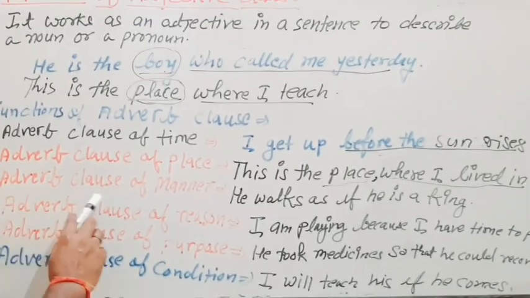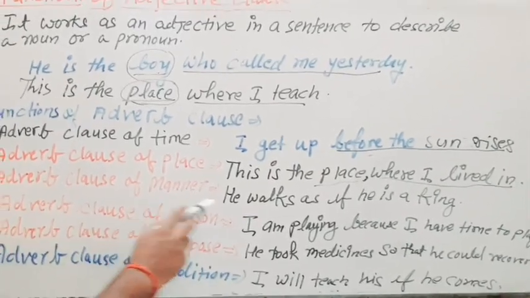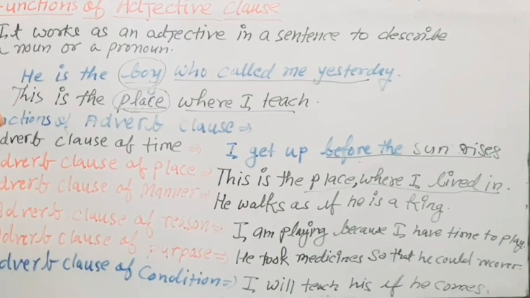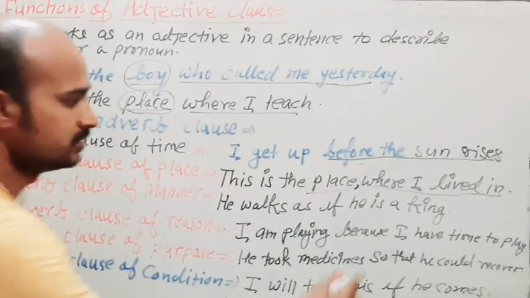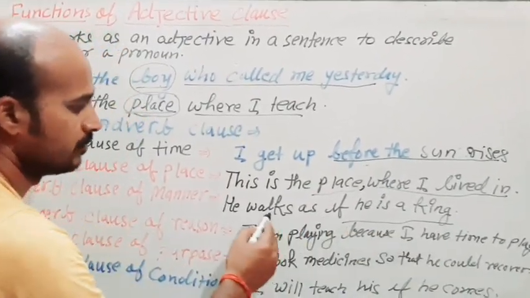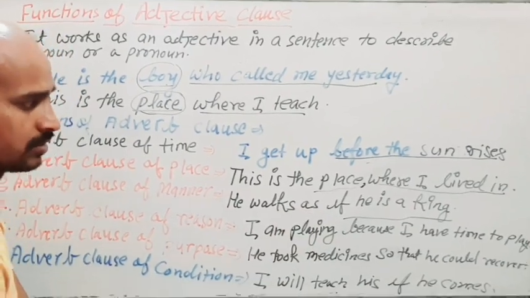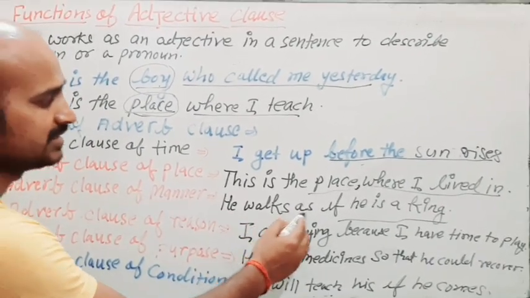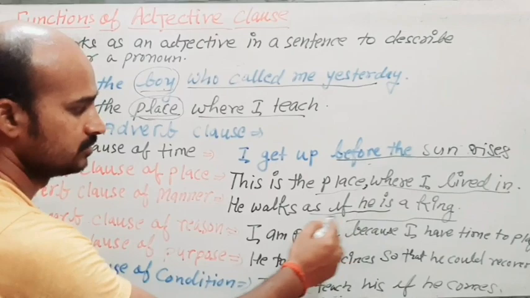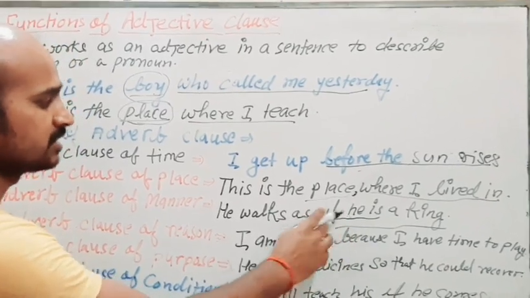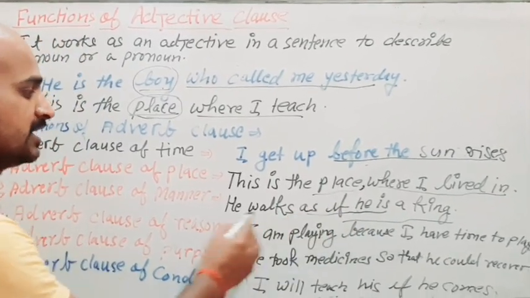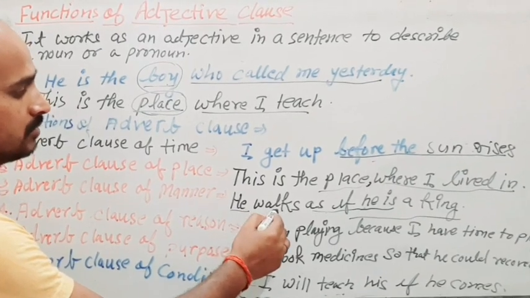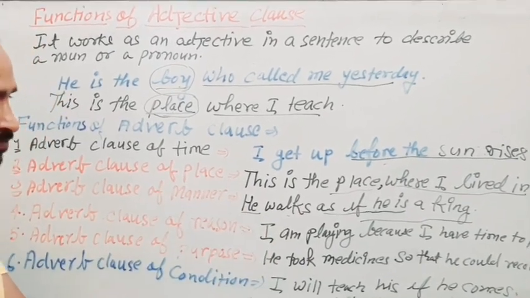Now adverb clause of manner. He walks as if he is a king. Just see, it is the manner of a person, how he walks. So he walks as if he is a king. So this is a clause and this is coming here to give the manner of walking of a person.